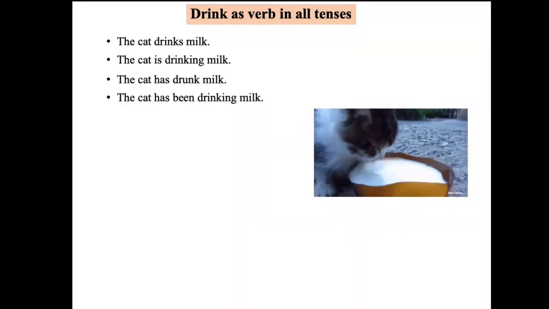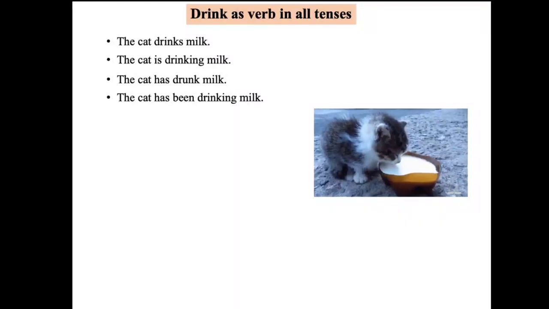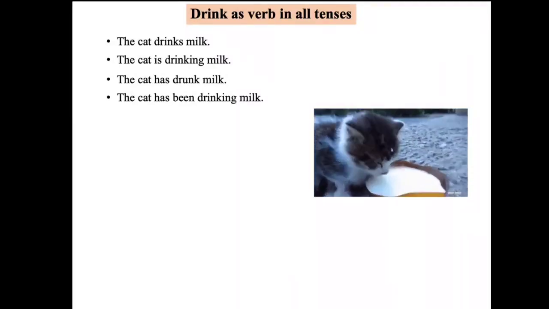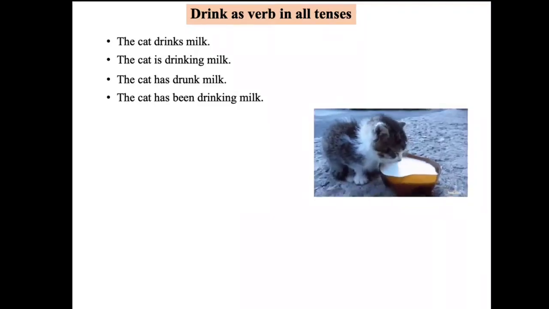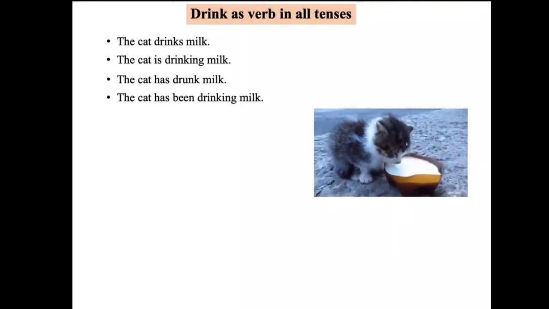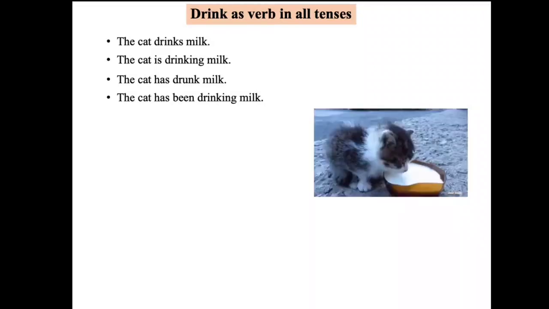For simple present, we have drinks. The cat drinks the milk. Then present continuous, be verb plus ing, so is drinking. For present perfect, has or have plus V3, here has drunk. Present perfect continuous, has been plus verb plus ing, so has been drinking.